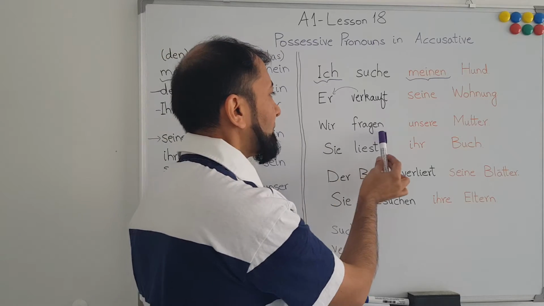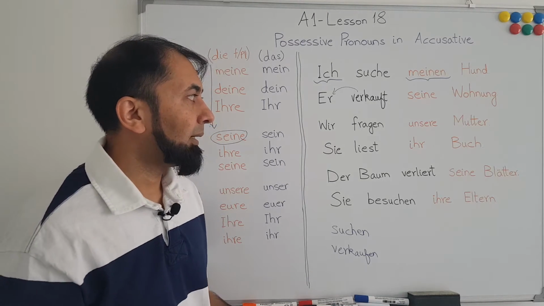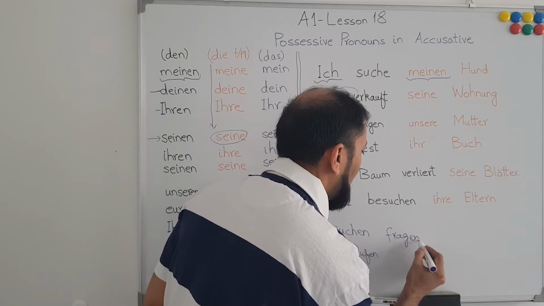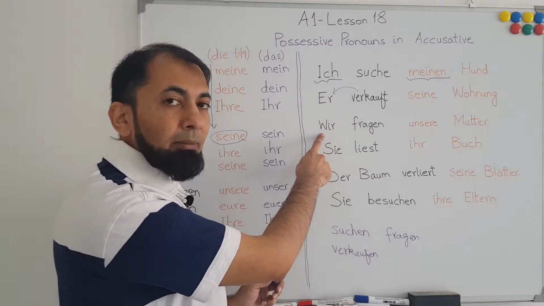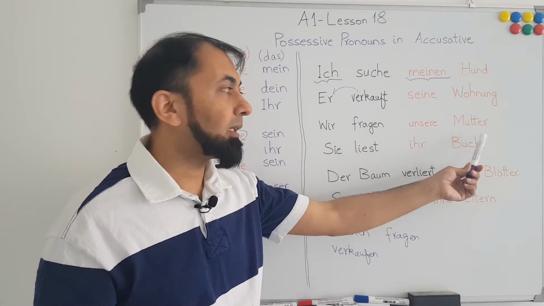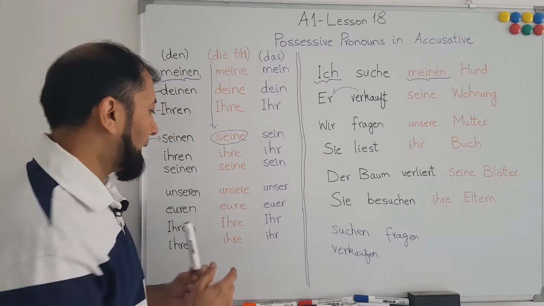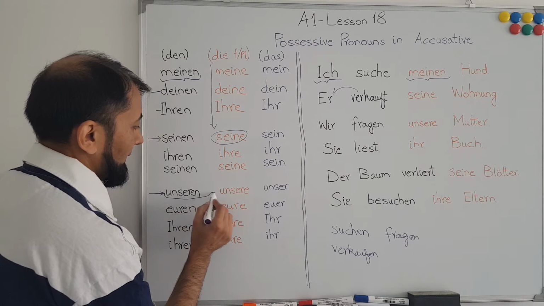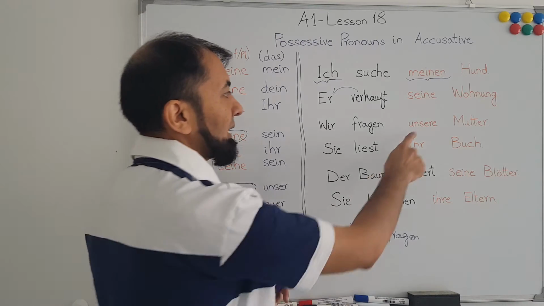Next is wir fragen unsere Mutter. We ask our mother. Fragen is again a German word which means to ask, and with respect to wir, it remains fragen. Mutter means mother, which is a feminine noun, therefore we will use this column, and we know that for our, it is this column, and for feminine it will be this, so it will be unsere Mutter.